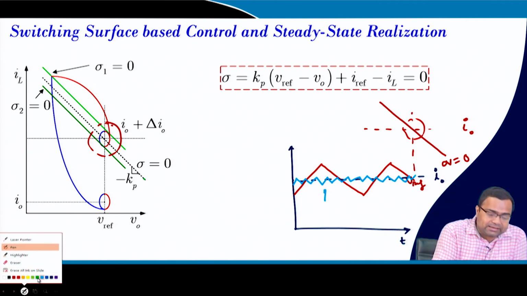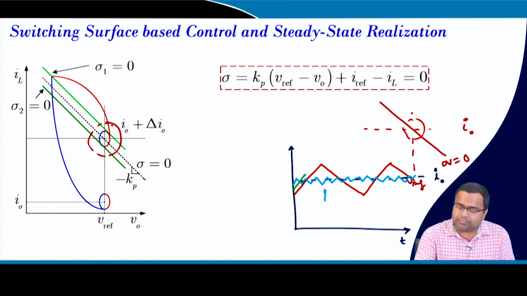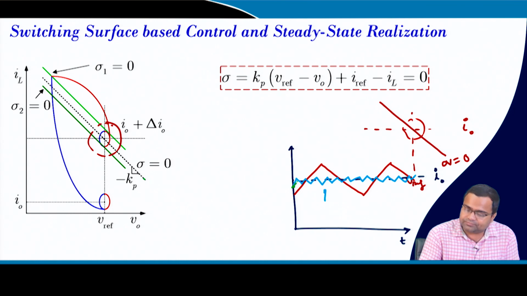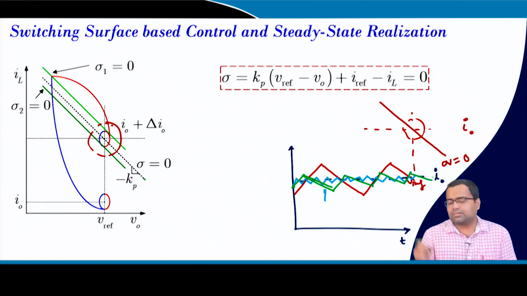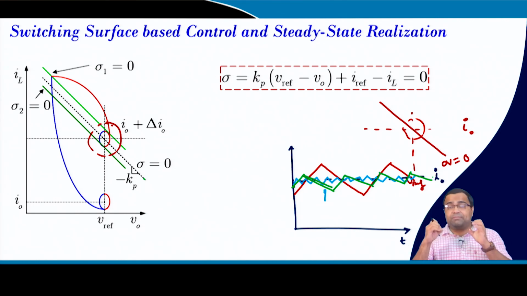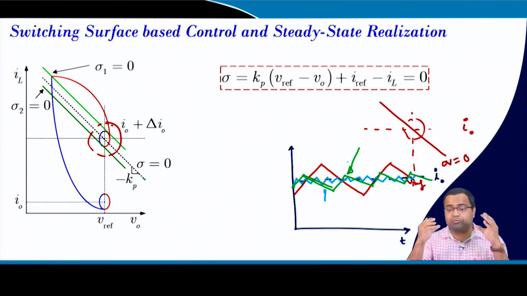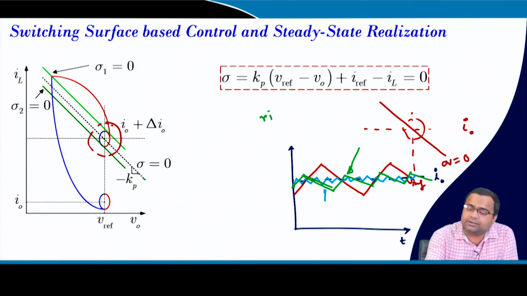So, you may need something like this, so I should be flexible with the ripple. So, who decides this ripple, whether large, small, whatever? This comes from the design point of view. That means, what is my acceptable ripple? Because it will help. So, what are the parameters in steady state? Ripple parameter is 1.